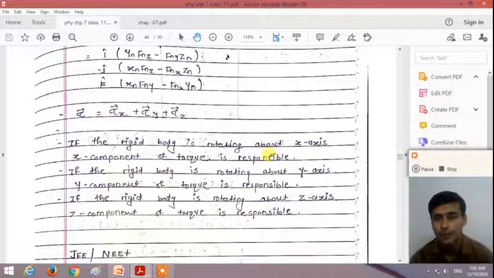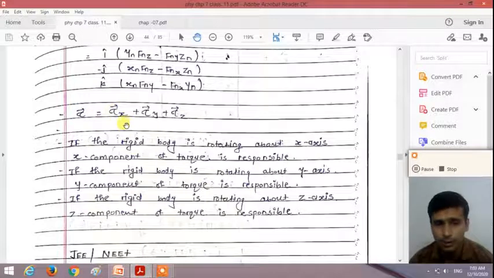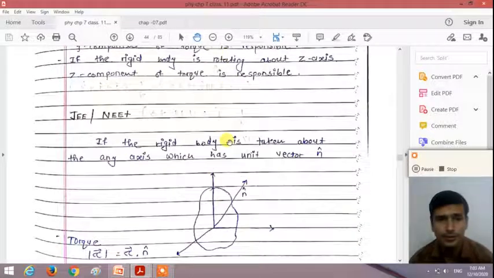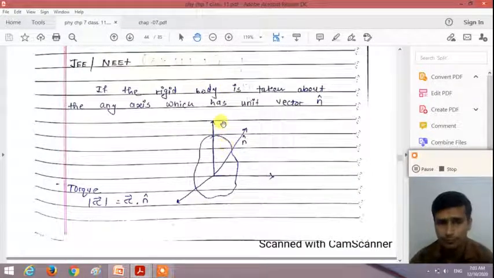So if the rigid body is rotating about the x-axis, the unit vector in the direction of x is i. So the magnitude of the torque is calculated by tau dot i, and we get only the x component, right? Similarly, if the rigid body is rotating about the y direction, we take the y component. This is important for NEET and JEE also, right?